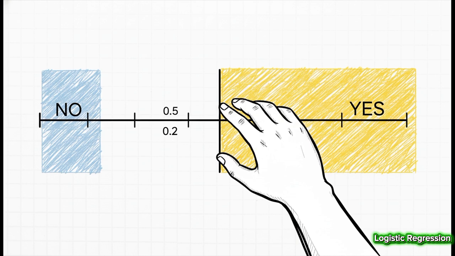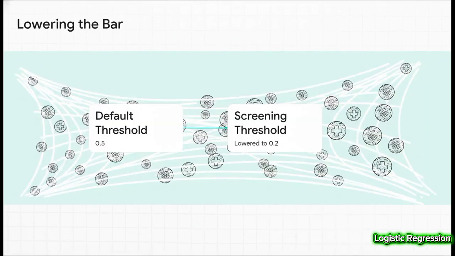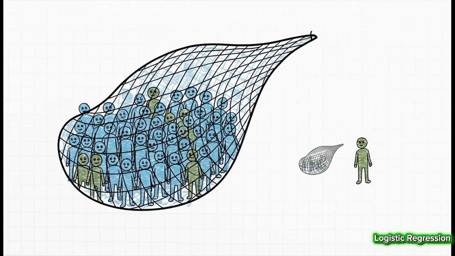We move the line. So instead of 0.5, a medical screening model might have its threshold set way down to something like 0.2. What that means is now any patient with just a 20% probability of having the disease gets flagged. We're casting a much, much wider net. And this shows the trade-off perfectly. By lowering that threshold, we know for a fact we're going to get more false alarms, more healthy people flagged for follow-up tests. But we accept that cost because the alternative, missing even one sick person, is a price we are just not willing to pay.